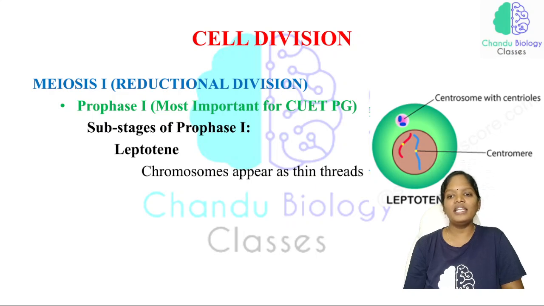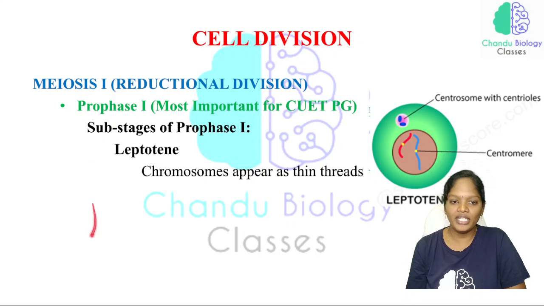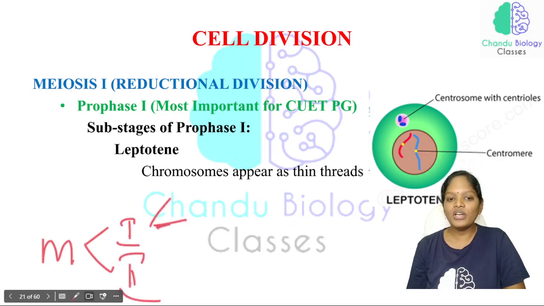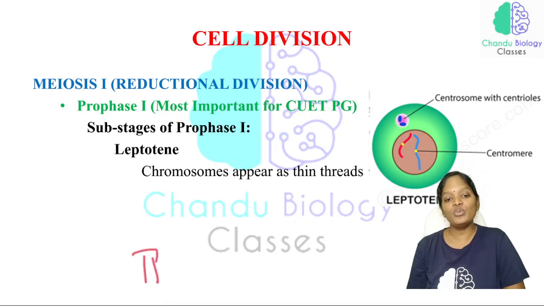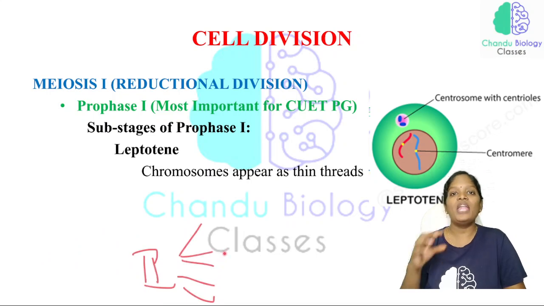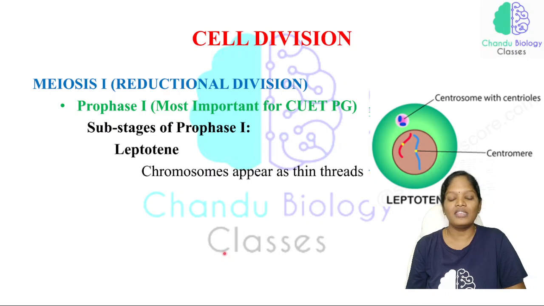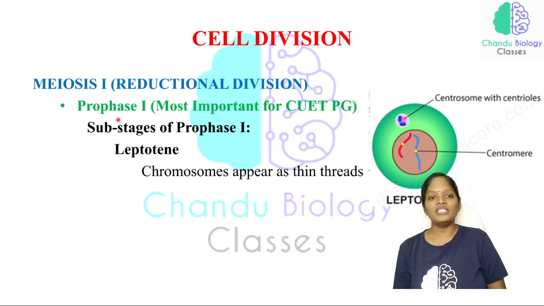Now, let us see what are all the phases which come under the meiotic division. As I have mentioned before, meiosis can be divided into meiosis 1 and meiosis 2. Meiosis 1 is divided into prophase, metaphase, anaphase and telophase, and meiosis 2 is categorized into prophase 2, metaphase 2, anaphase 2 and telophase 2. And we will see what significant processes take place in each phase. Now, just listen to me.